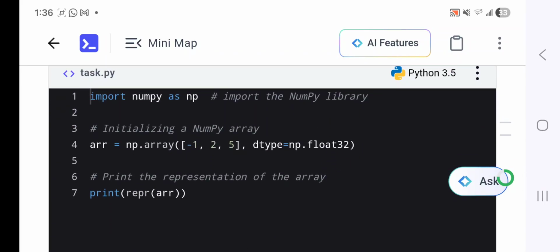Just see this syntax: import numpy as np. After importing the NumPy library, I will initialize the NumPy array. What does initialize mean? I need to specifically use np.array, and remember that NumPy always deals with arrays. It takes in the numbers in the form of arrays, like -1, 2, 5.